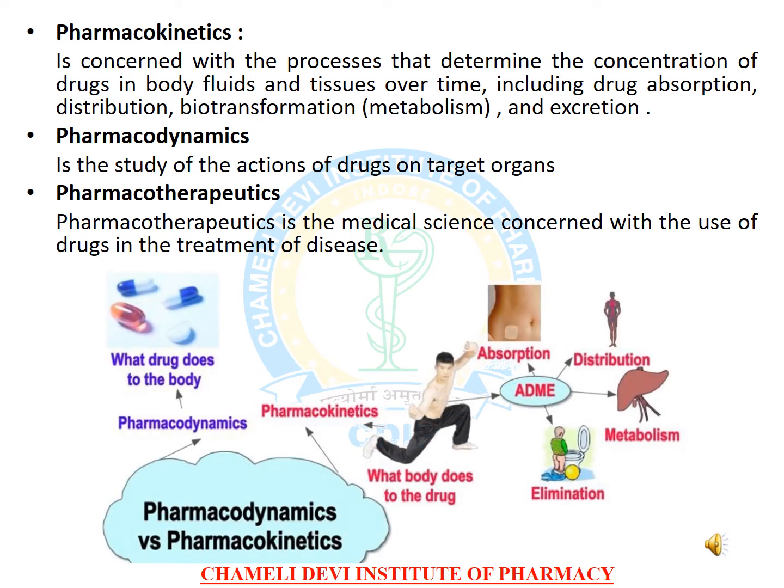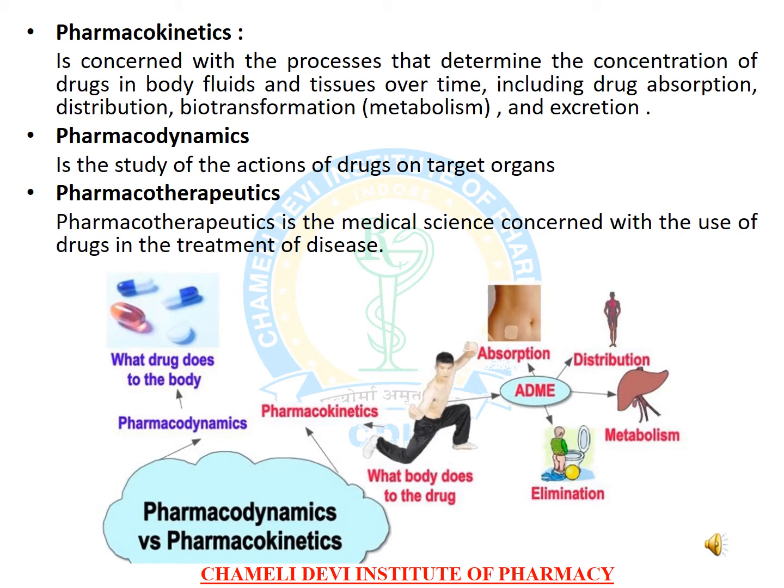In this slide, we are going to discuss the terminologies used in the previous slide. Pharmacokinetics is concerned with the processes that determine the concentration of drugs in body fluids and tissues over time, including drug absorption, distribution, biotransformation, metabolism and excretion, that is ADME. Pharmacodynamics is the study of the actions of drugs on target organs, and pharmacotherapeutics is the medical science concerned with the use of drugs in the treatment of disease.